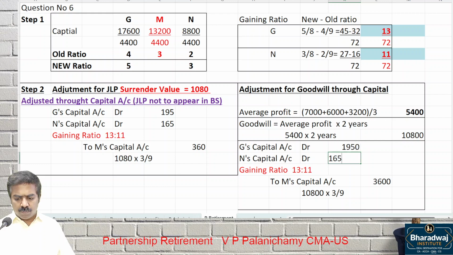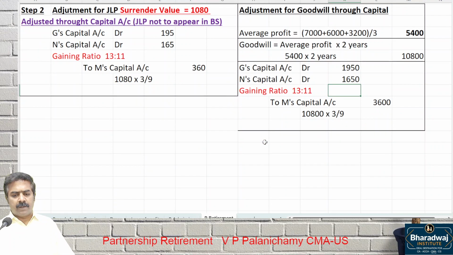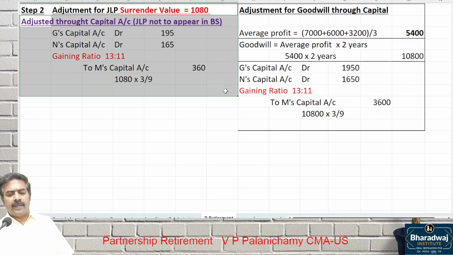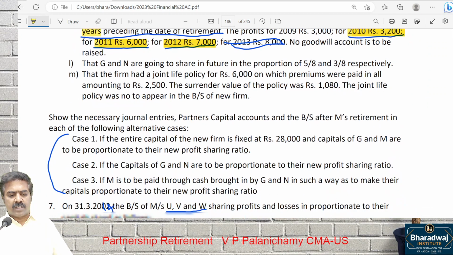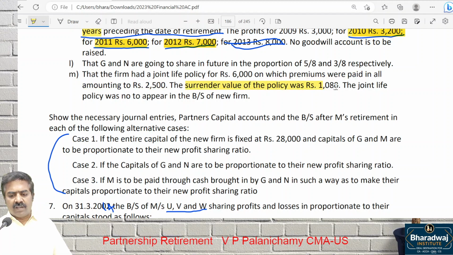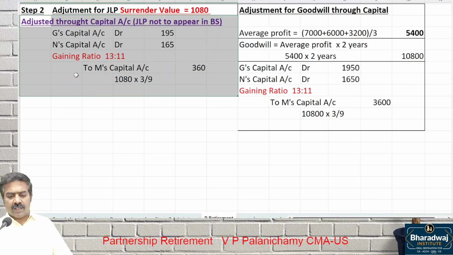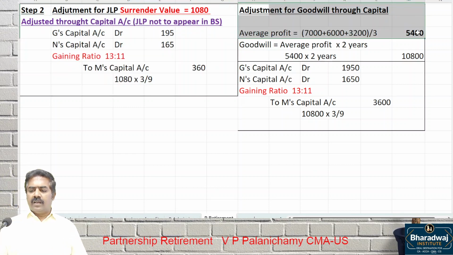1950, 1650. I repeat, pay attention. Why is the JLP account not recorded? It is mentioned clearly in the question. The surrender value of the policy is 1080. JLP should not appear in the balance sheet. That's why we adjust through which account? Capital account. For goodwill, we take only 2012, 11, 10.